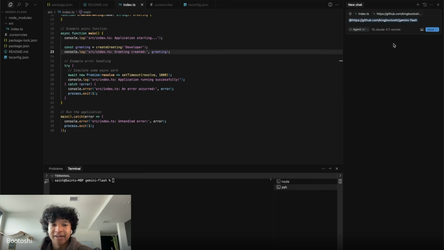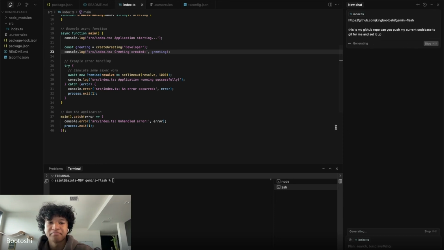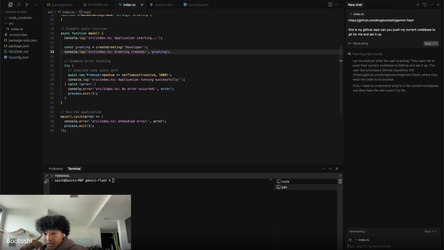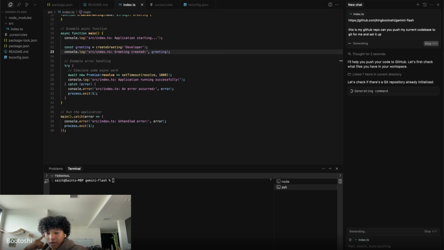And then I'm lazy, and Claude Code Agent knows how to set up terminals for me. I'm going to say, this is my GitHub repo. Can you push my current code base to Git for me and set it up? What is the reason you use Git if we could use WebSim? WebSim is more, because all the code on WebSim is hosted on WebSim.